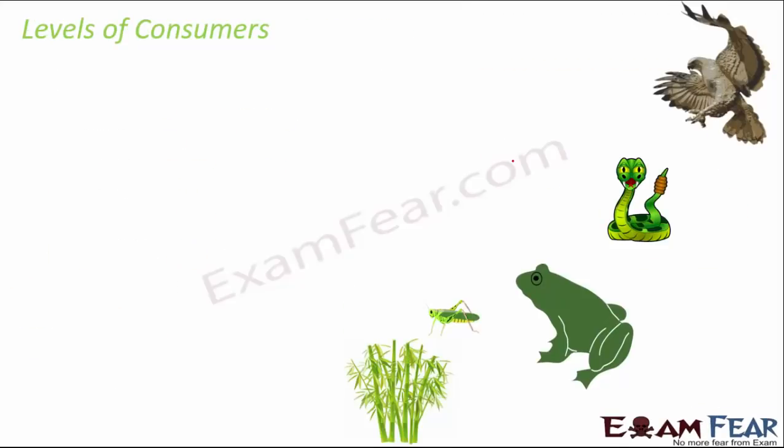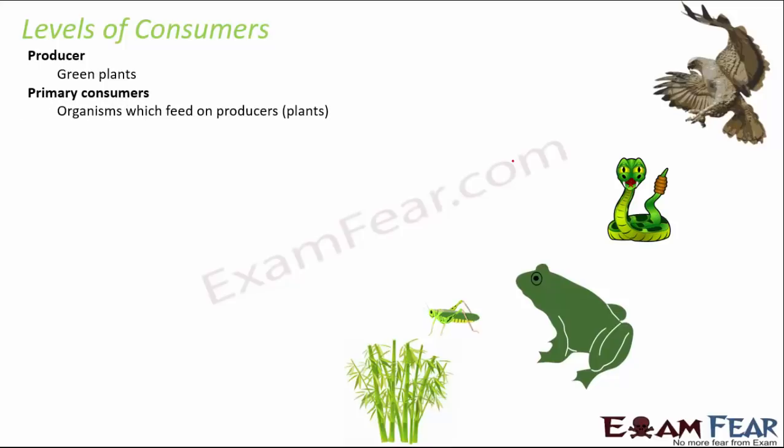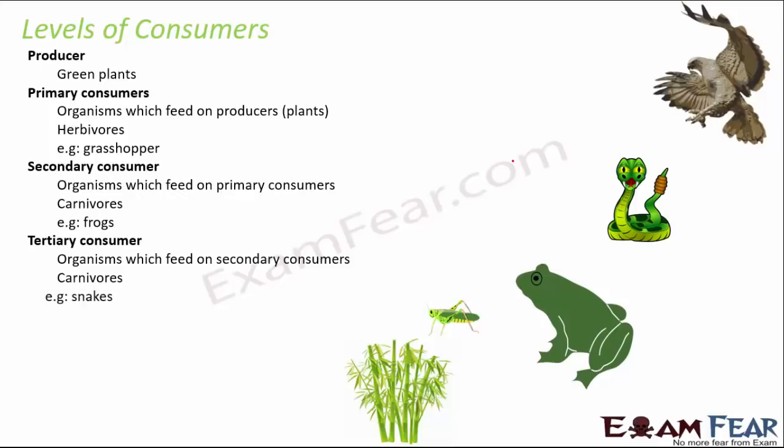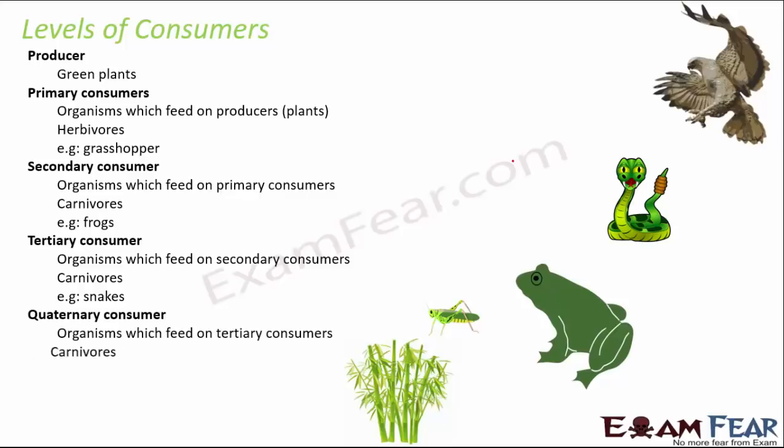So basically what we understand is within the consumers category, we have different levels of consumers. Like we have the producers, which are the green plants. Then we have the primary consumers, which are nothing but the herbivores, which feed on green plants. Then we have the secondary consumers, which are the carnivores. That is those who feed on the herbivores. For example, frogs. Then the tertiary consumer, that is the organisms which feed on secondary consumers. They are also carnivores. For example, snake. Quaternary consumer, which feeds on the tertiary consumer. They are again carnivores, and example is hawk.